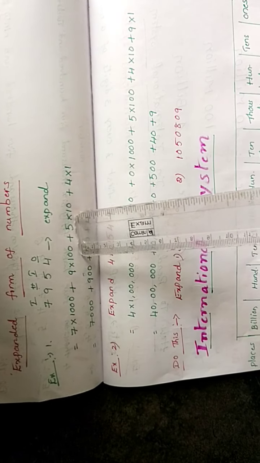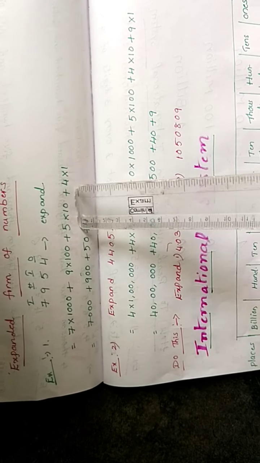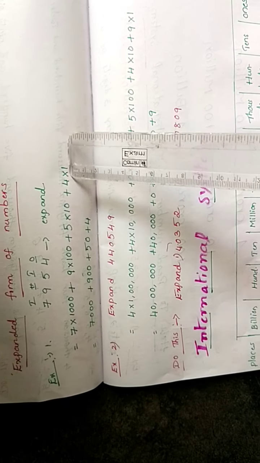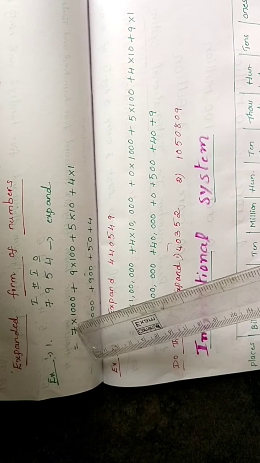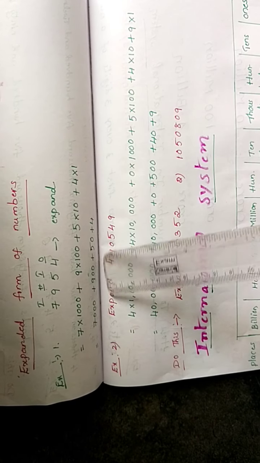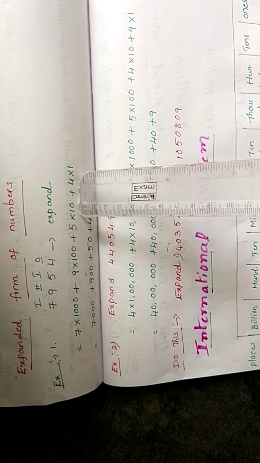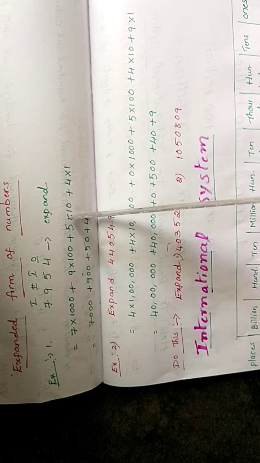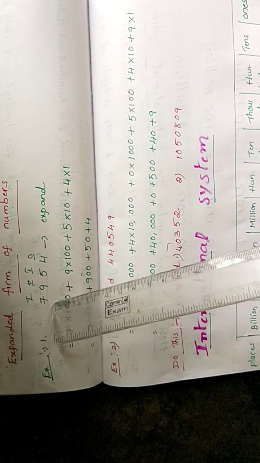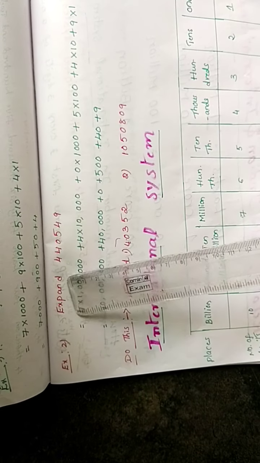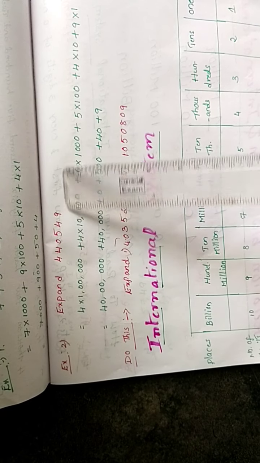9 is in which place? Hundreds. So 9 into 100 plus. 5 is in which place? Tens place. So 5 into 10 plus. 4 is in which place? Ones place. 4 into 1. Next, multiply: 7 into 1000, 7,000, plus 9 into 100, 900, plus 5 into 10, 50, plus 4 into 1, 4. This is the expanded form. Again, if you add all these numbers, we get this number, 7,594.